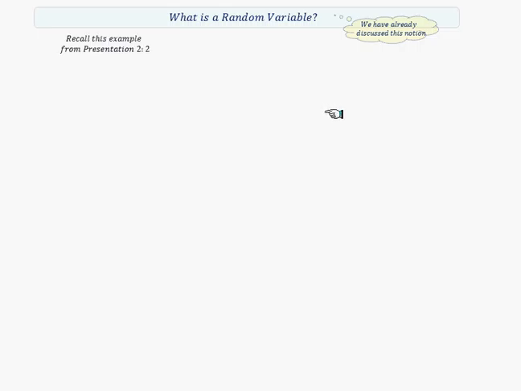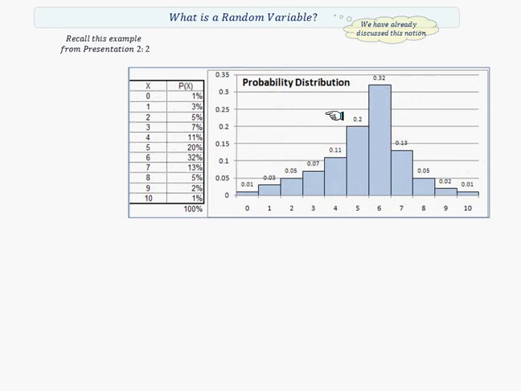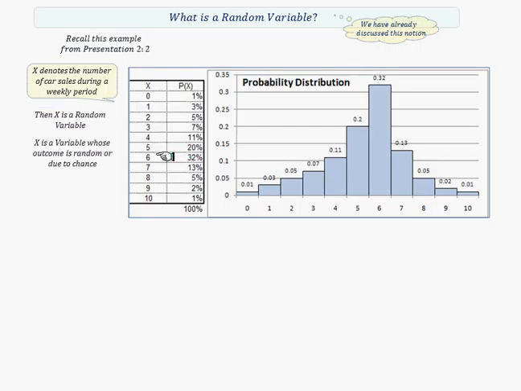This was discussed in presentation 2.2, where we talked about the number of sales by used car salesmen, perhaps in a weekly period. We have here the number of sales per week, and on the right column we have the probability of making this X number of sales per week. You can see it peaks at around 6. And this is a random variable X.